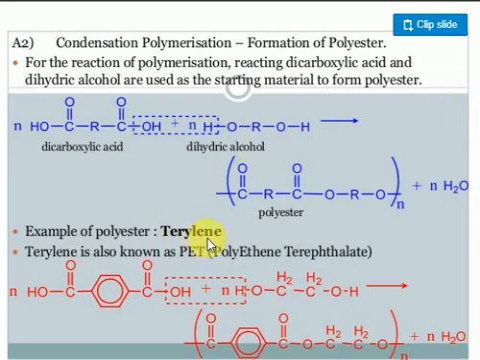An example is terylene. Terylene is also known as artificial wool. Artificial wool is also called terylene. Okay, clear? Generally terylene is also known as PET, polyethylene terephthalate. Some water bottles are also made using it.